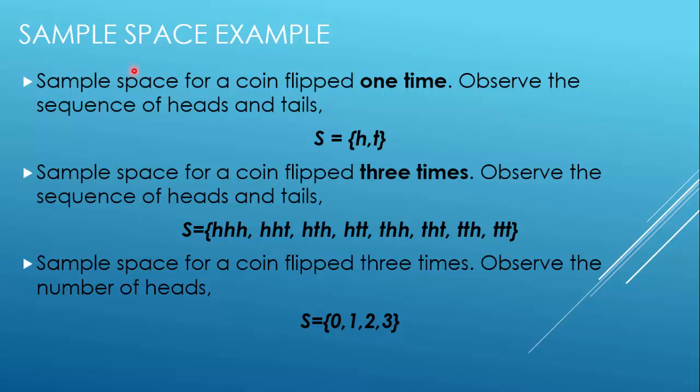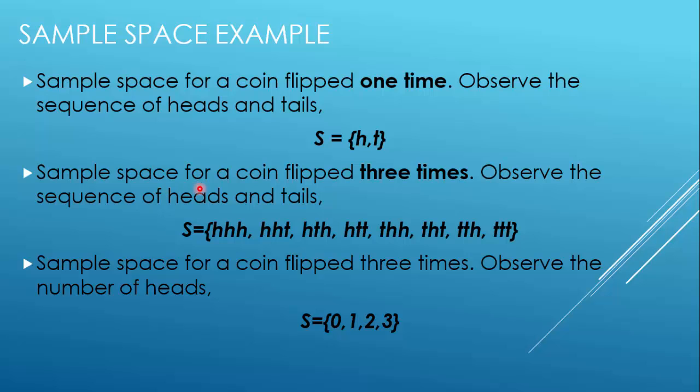Now we'll see the example of a sample space. Sample space for a coin flipped one time. Observe the sequence of heads and tails. So if you are flipping a coin just once, what are the possibilities? Of course, either you will get head or you will get tail. These head and tail are finest grain, mutually exclusive, and collectively exhaustive, because there are only two possibilities, head and tail.